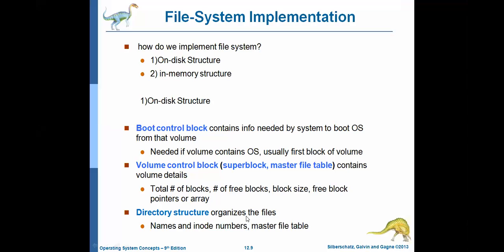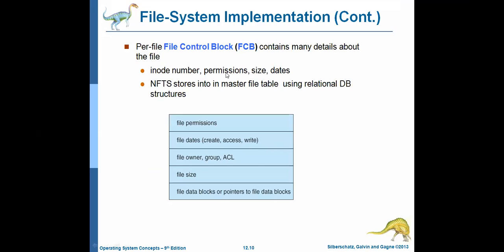Okay. And the next one, directory structure. Directory structure organizes the files. Organizing the files means the file information: what is the file name and what are the inode numbers. If it is a Unix operating system, it includes file names and file inodes. If it is NTFS, that means Windows, it's stored in the master file table. Okay. And the last one, file control block.